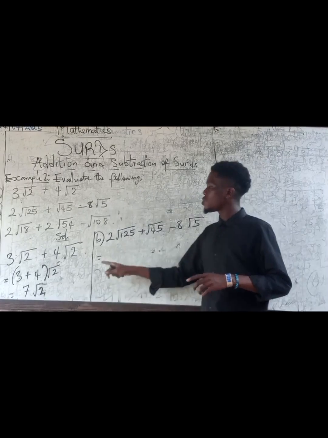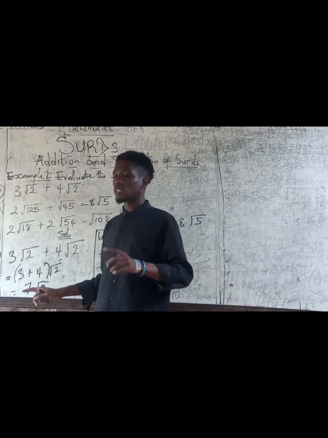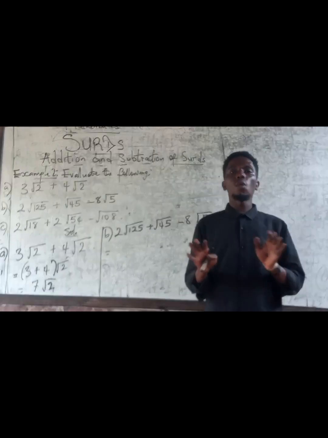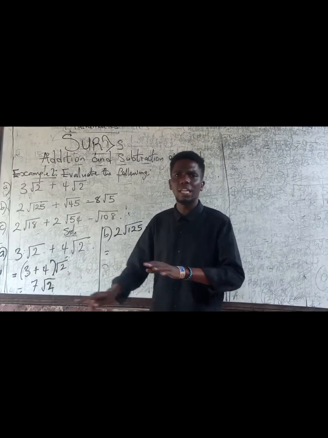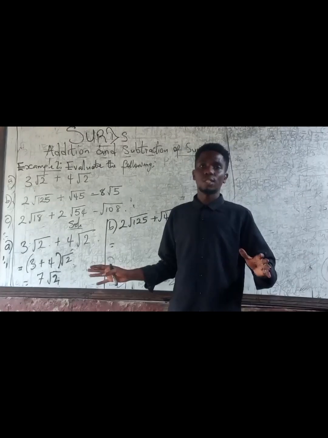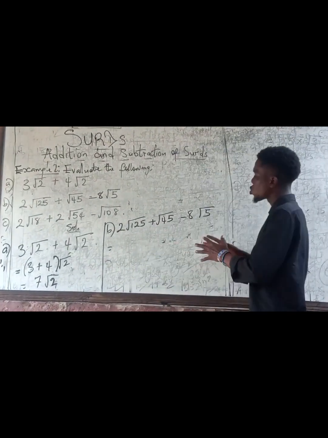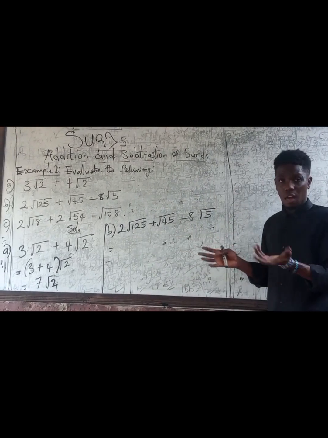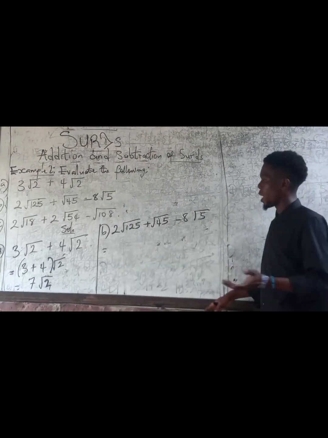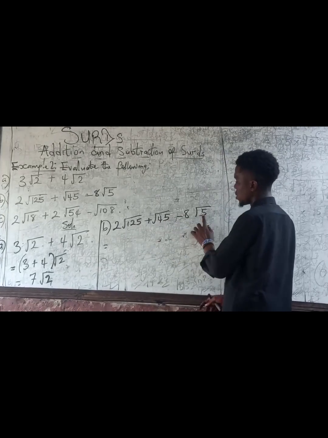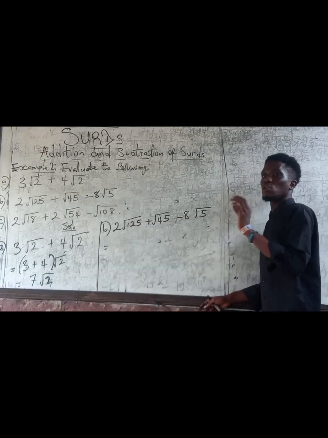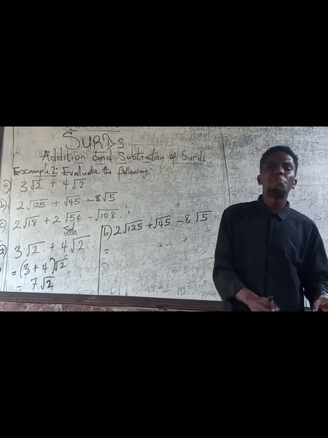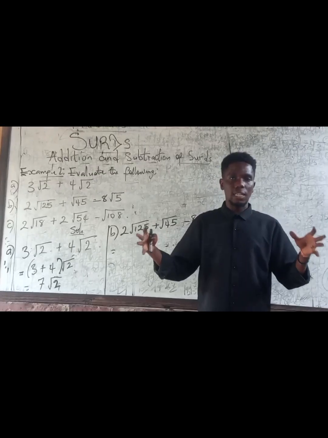The reason why I did not do any simplification in the first question is because it is already in its simplest form. You can no longer break down 3 root 2 further, so you can go ahead and add. But when it comes to questions like this, I wouldn't just go ahead and start adding them. After all, I can't even add them in the first place, because the numbers here are different. So the first step to addition or subtraction of surds is simplification. Then you can now add.